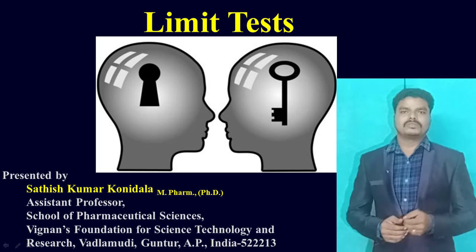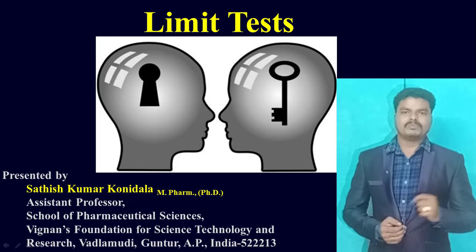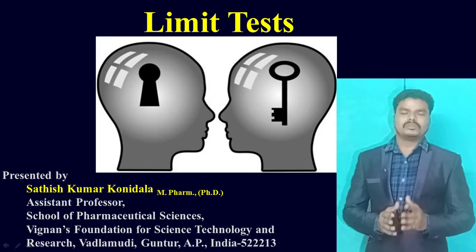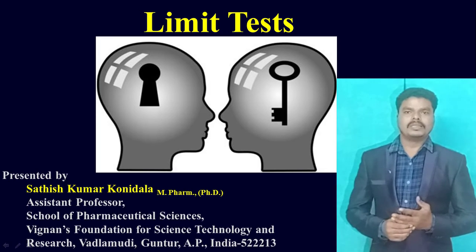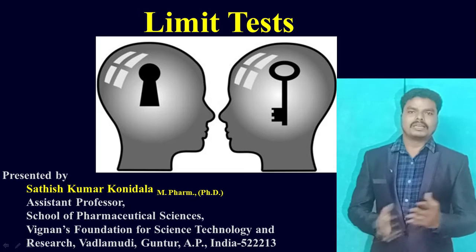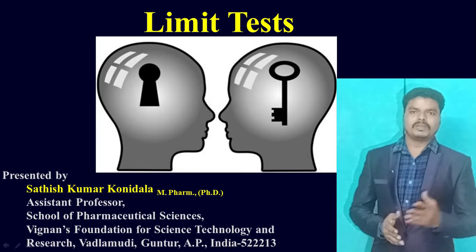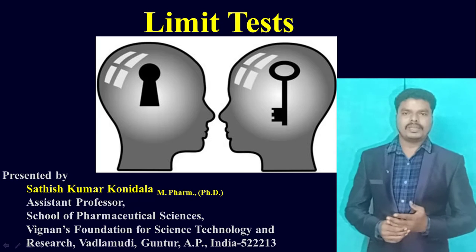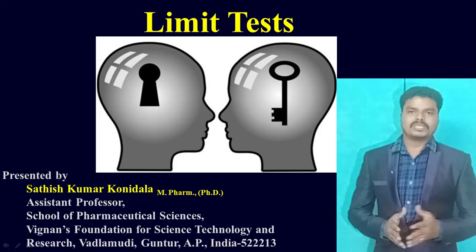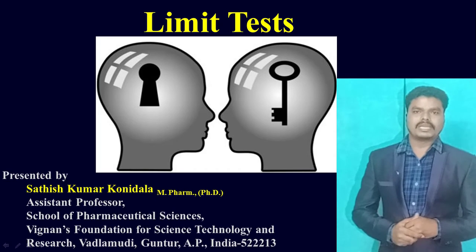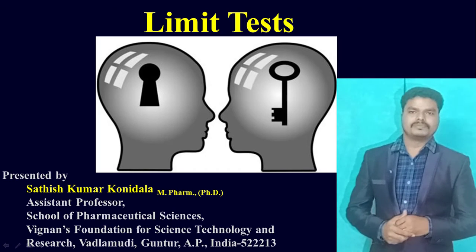So we fix some limit, a pass mark, to check the knowledge of the student in that subject. Those students who get the pass marks can be considered to have sufficient knowledge in that subject. In the same way, the substances which are free from impurities can pass the limit test.